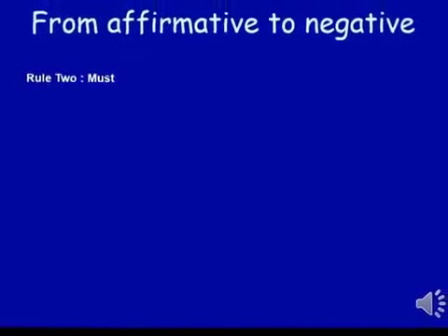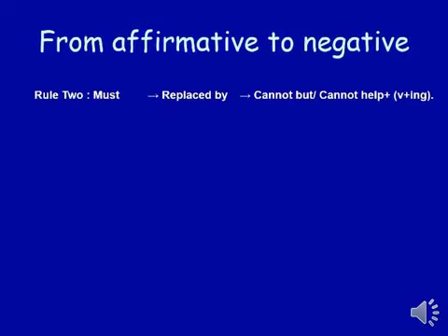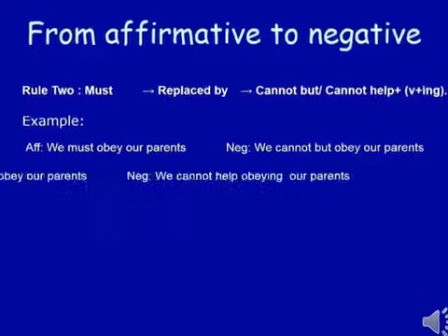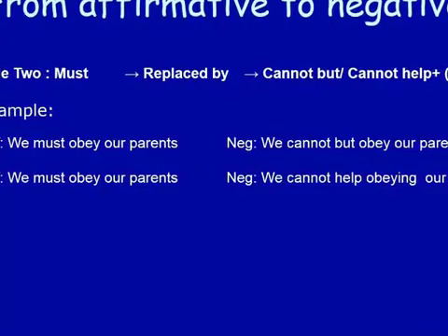Rule number 2: must is replaced by cannot but or cannot help. In case of cannot help, we'll have to use the verb plus ing. Look at the example first. We must obey our parents. In place of must, we'll have to use cannot but. We cannot but obey our parents. Look at the example. We must obey our parents. We cannot help obeying our parents. In place of must, if I add cannot help, we'll have to use the verb plus ing.